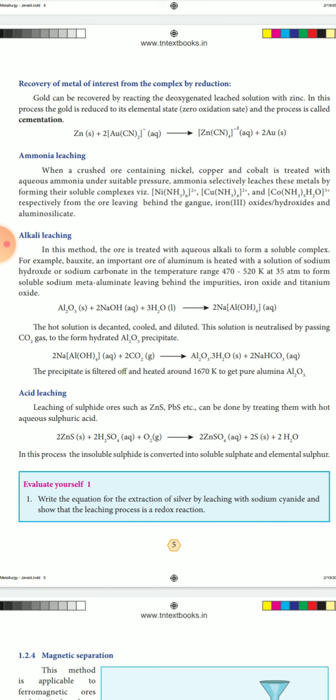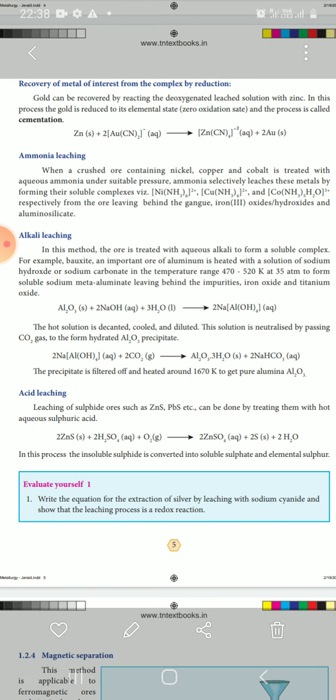Then alkali leaching. Alkali means, you know, sodium hydroxide. Sodium hydroxide is what we call an alkali. So in alkali leaching, we mix the crushed ore with aqueous alkali to form a soluble complex. For example, bauxite. Bauxite is the ore of aluminum.